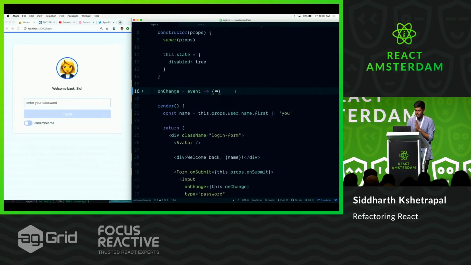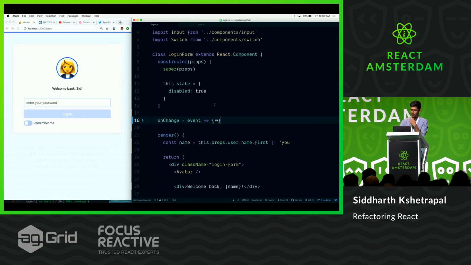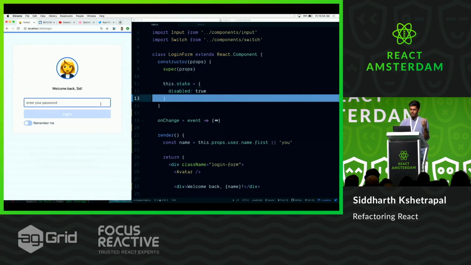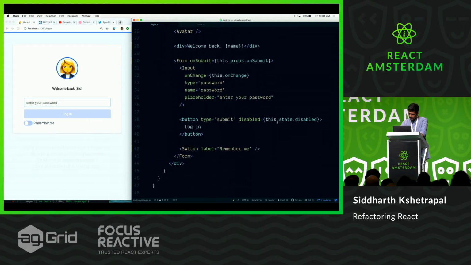Cool. Now that we're here, there's another weird thing happening. I just feel like I'm deleting all my code, which is probably a good thing. So this login form, we're looking at the constructor. We're looking at what is the data that this login form is interested in. If it was remember and password, that's fine. But it has this disabled thing. Let me show you what this disabled does. It's set to true, and it's set over here in the button.